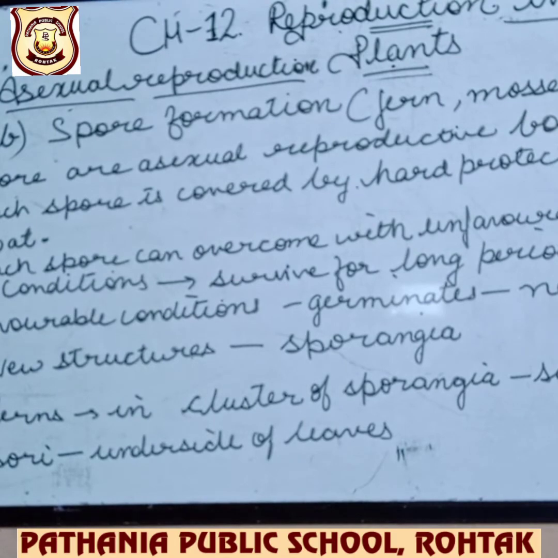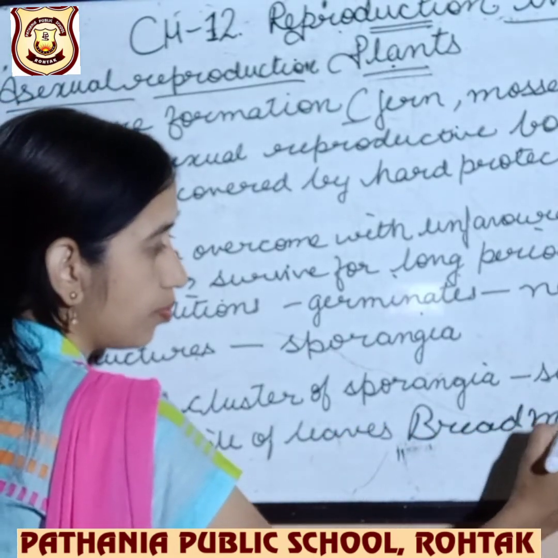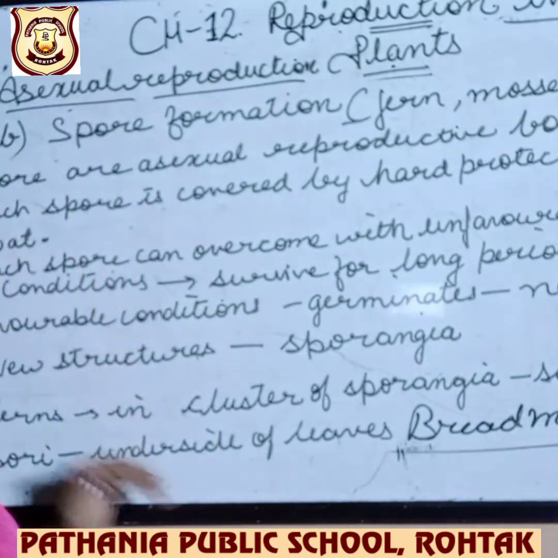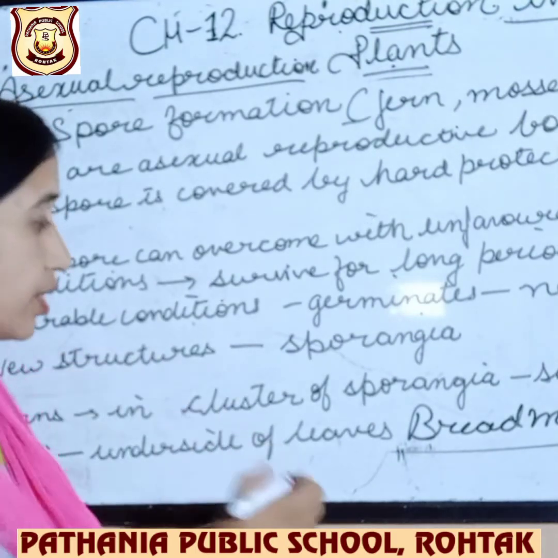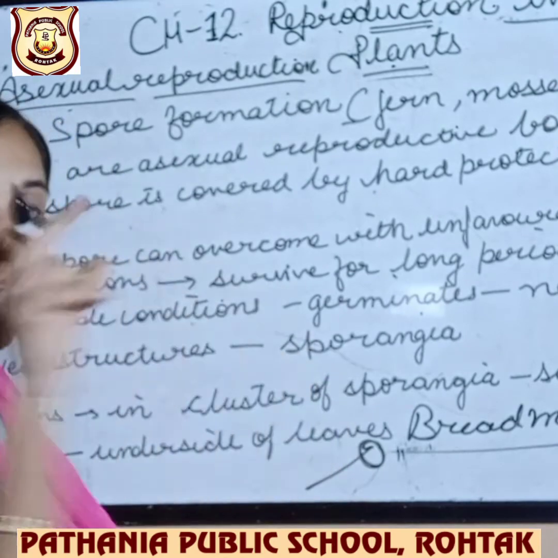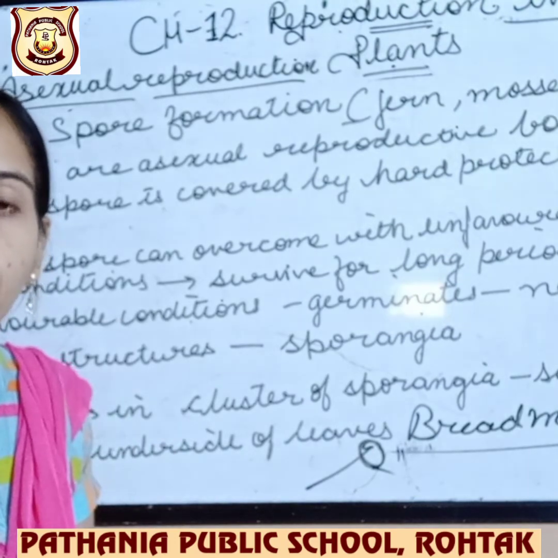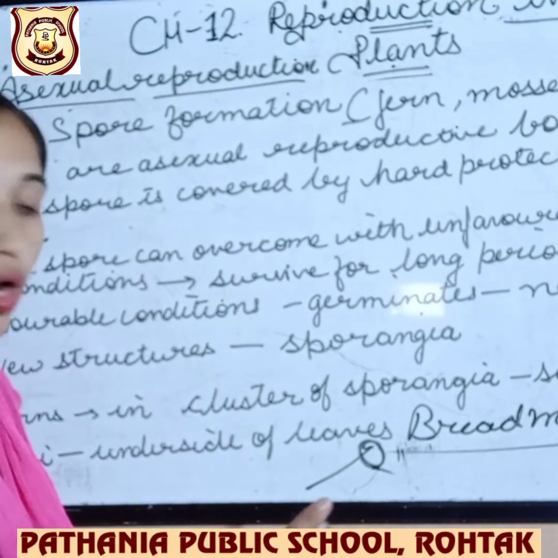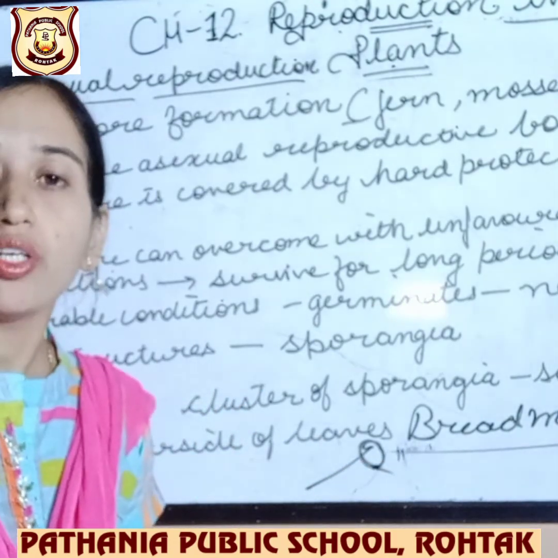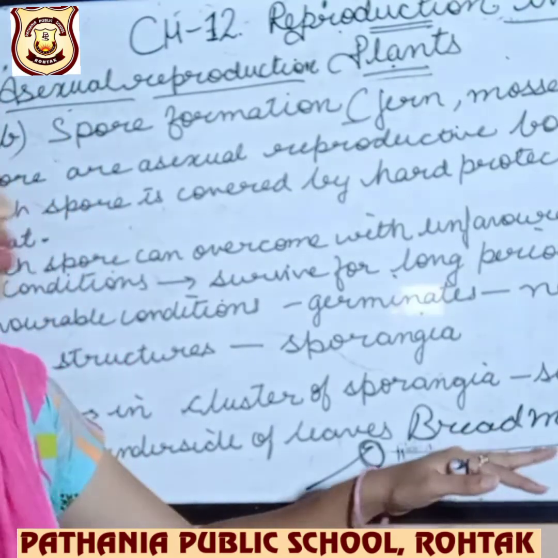Okay, this is all about ferns, and spore formation can also be seen in bread mold. Bread mold has hyphae, structures with a head like this, and this head will break down and many spores will burst and scatter. Again when they get matured they burst again. So it goes on and on, and the green mold that we see on breads is due to this only.